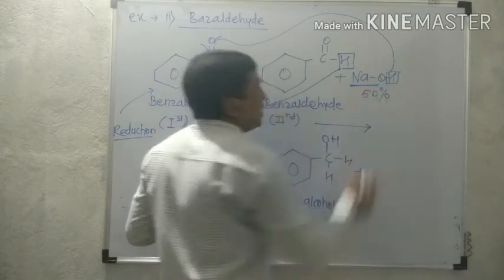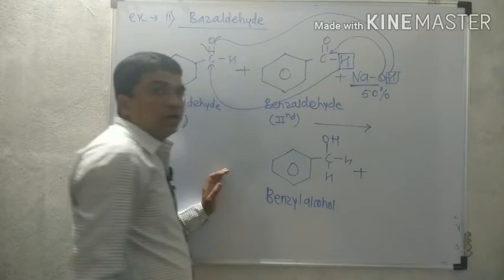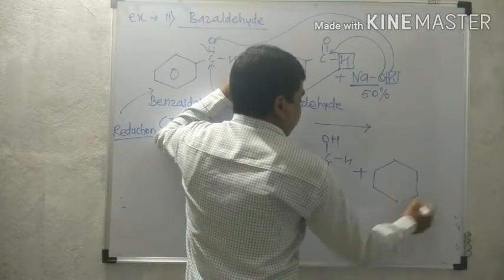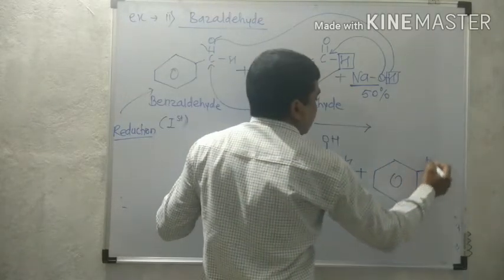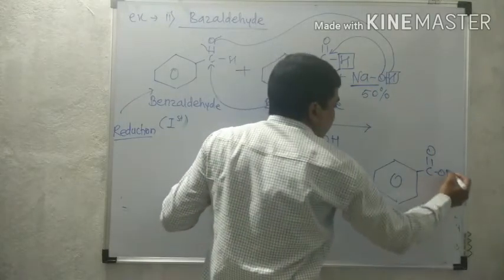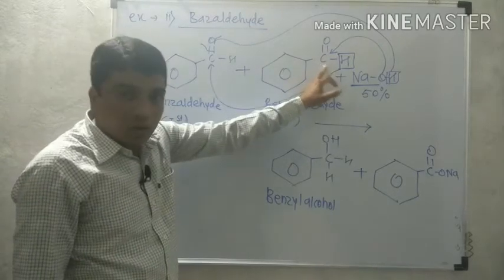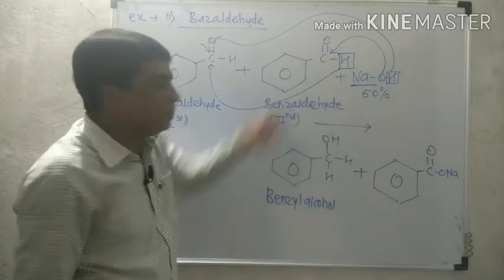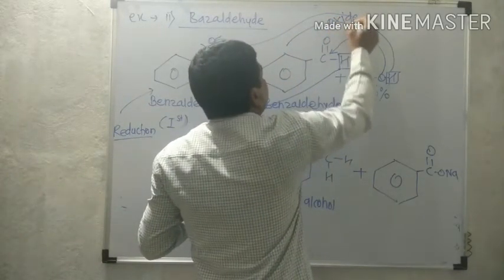Now what is remaining? This ONa. That ONa gets attached to the second molecule. So here we obtain the second product in this way, that is benzene, now this is C=O, and now due to this ONa. So in this structure, the removal of hydrogen as well as the addition of oxygen in the form of ONa takes place. Therefore, this molecule undergoes self-oxidation.